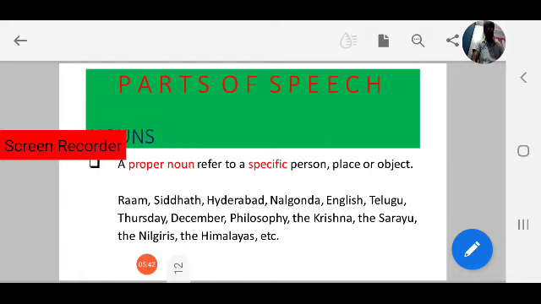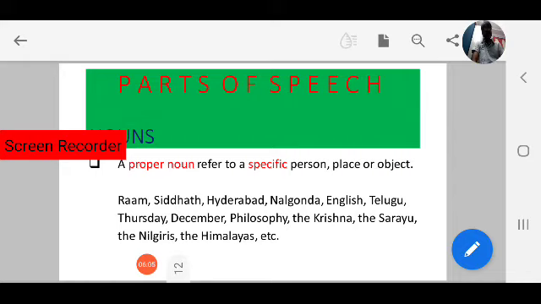Thursday, Friday. Today is Thursday, right? So these are names of days, specific names. December, July, August, these are specific names of months. Philosophy is a specific name of a subject.